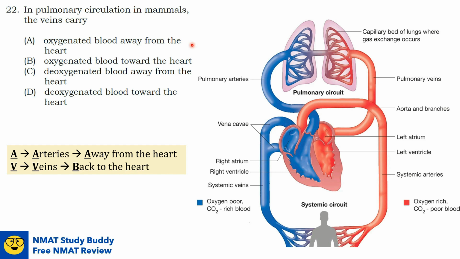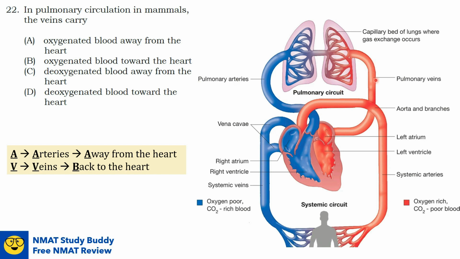For option A, oxygenated blood away from the heart is a function of, your clue here is away and oxygenated blood, so that would be a function of our aorta. Option B, oxygenated blood toward or back to the heart, is a function of a vein.